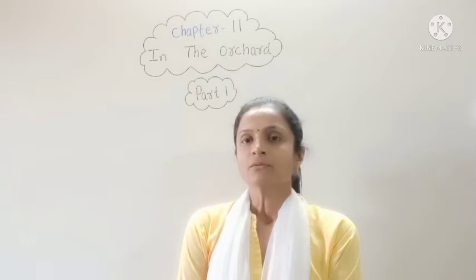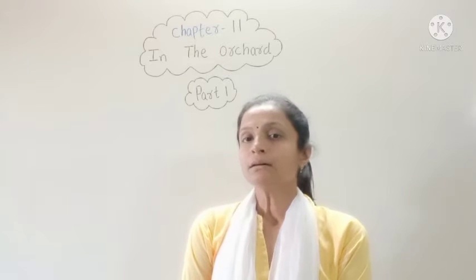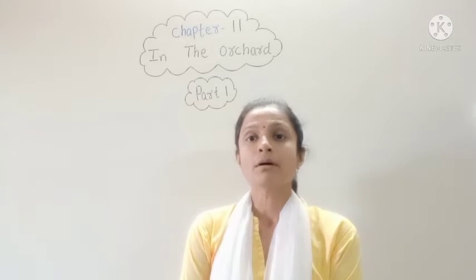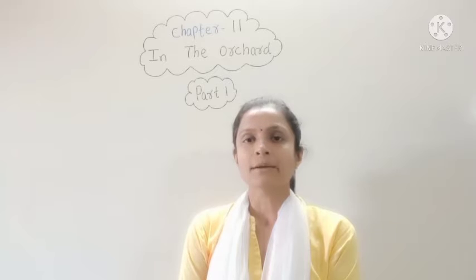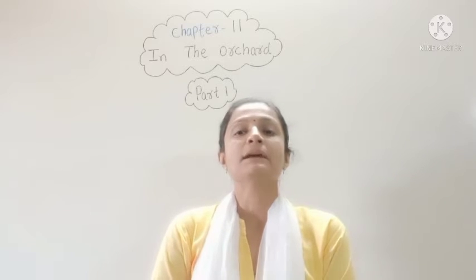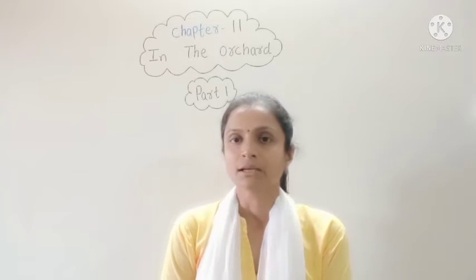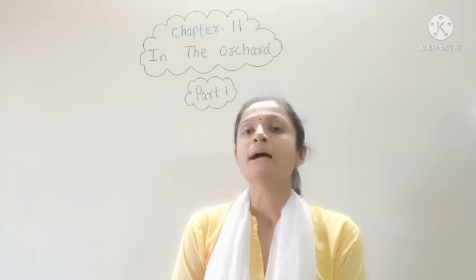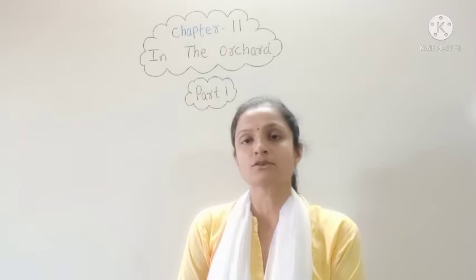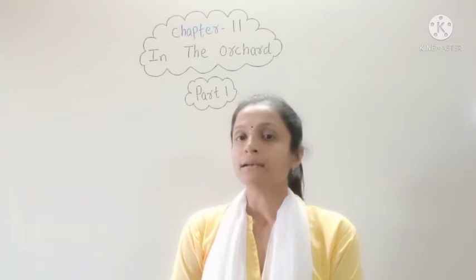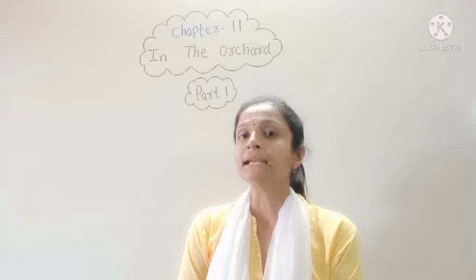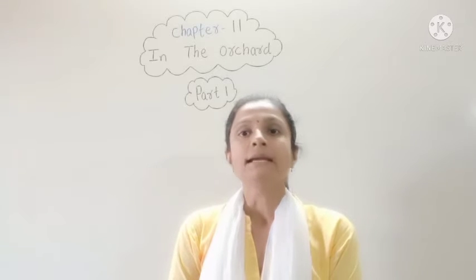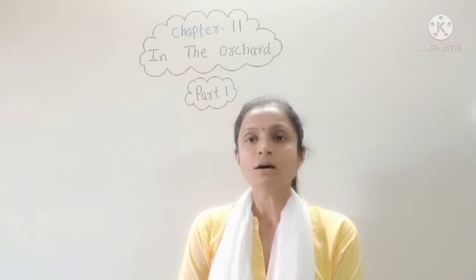For example, a plant which has a thick and woody stem is called a tree, a plant with a thin woody stem is called a shrub, and a plant with a green and soft stem is called a herb.